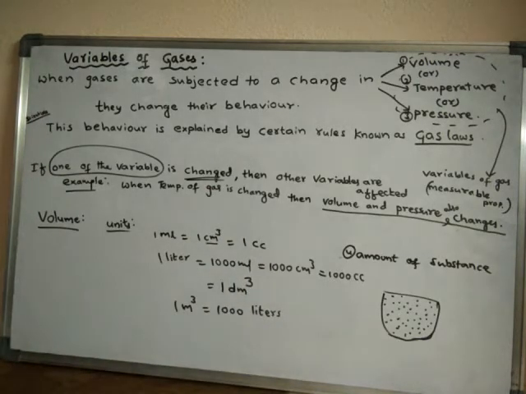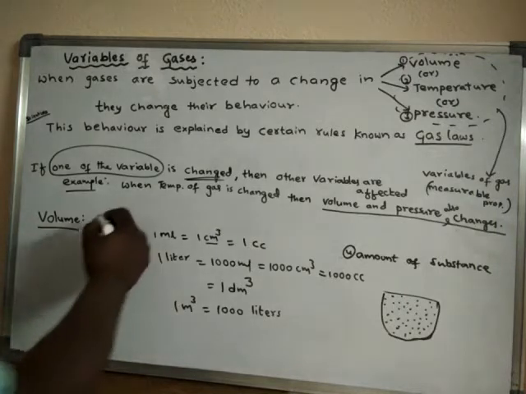So like this, volume can be measured by using several units.